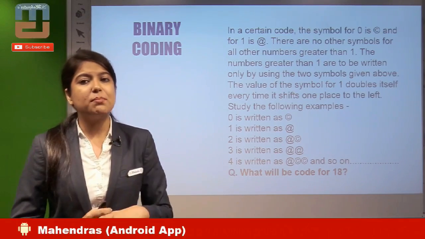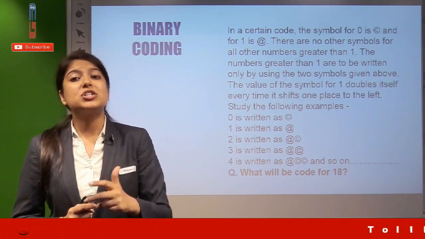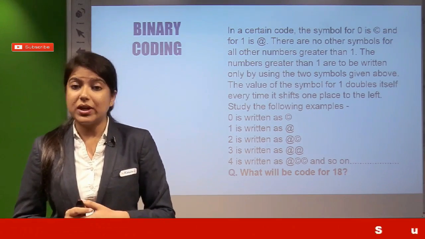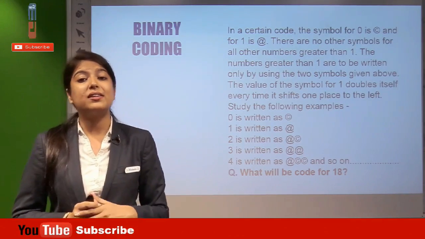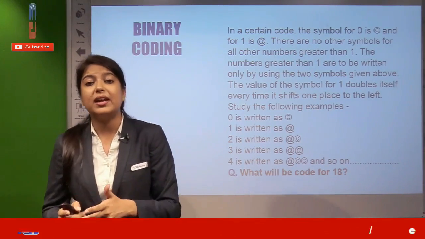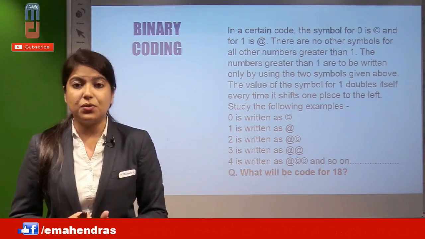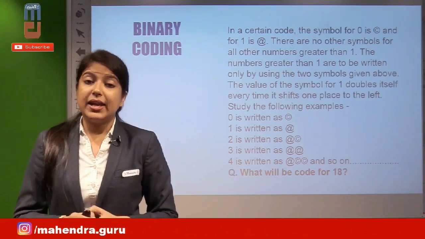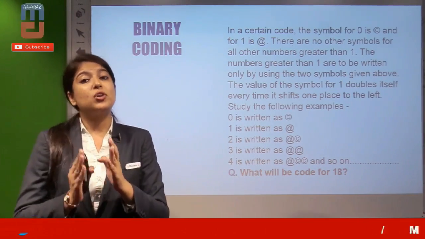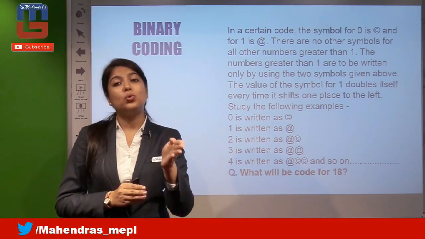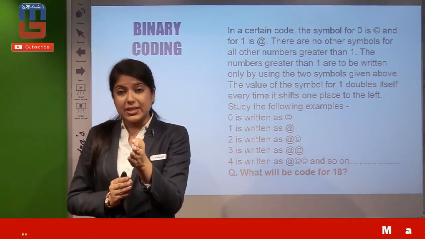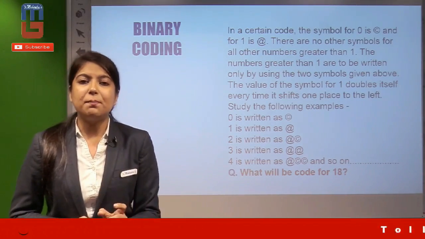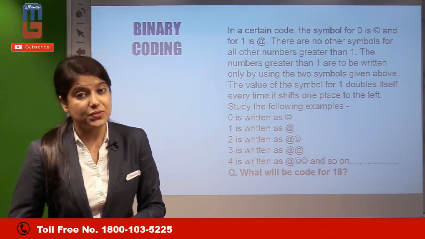The value for the symbol of 1 doubles itself every time it shifts one place to the left. Study the following example. Now 0 is written as copyright, 1 is written as @, 2 is written as @ copyright, 3 is written as @@, 4 is written as @ copyright copyright, and so on. So what will be the code for 18? Now see, for 18, like you do in the computer's binary coding, 2, 4, 8, 16, 32, just keep doubling. So here also we have to do it somewhat like this. So binary coding and number coding can make 5 expected questions for you all.